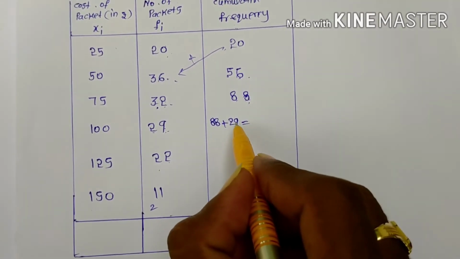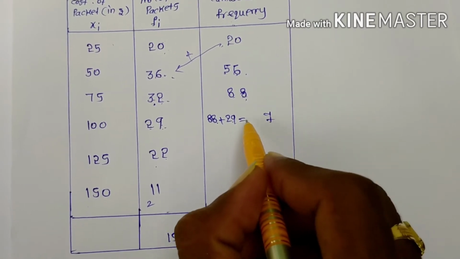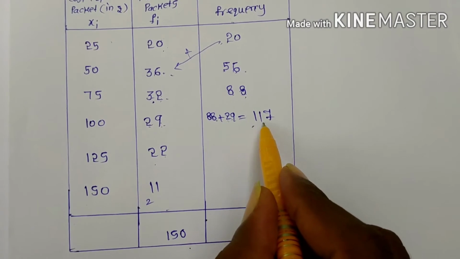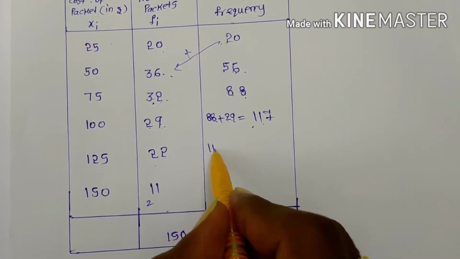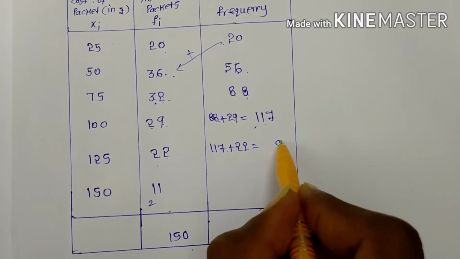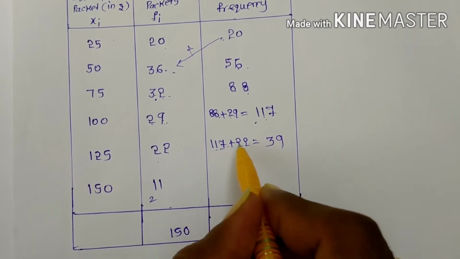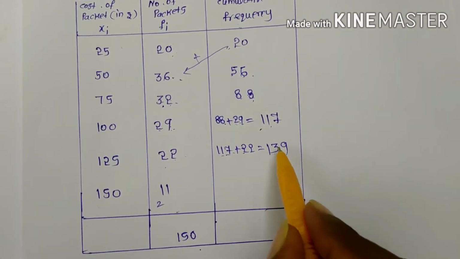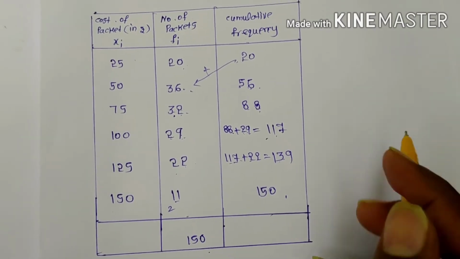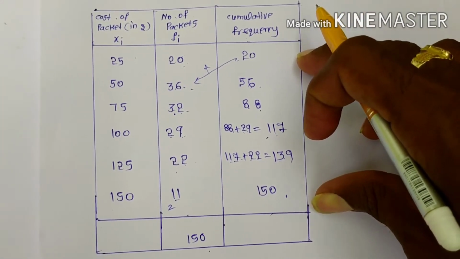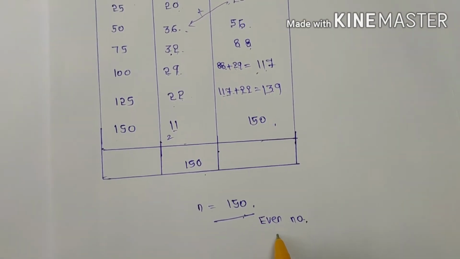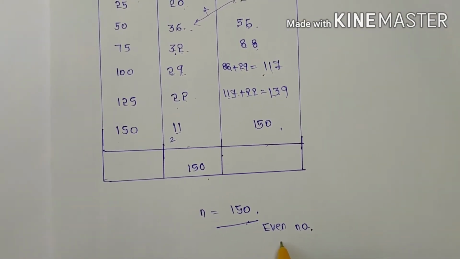It's not a big problem. 9 plus 8, 17. Here 2 plus 1, 3, plus 8, 11. 117. Next 117 plus 22. That means 2 plus 7, 9. 2 plus 1, 3, here 1. 139. Next 139 plus 11. You know that 150. Is it okay? These are our cumulative frequencies. Now I told you that n is equal to 150. It is an even number.